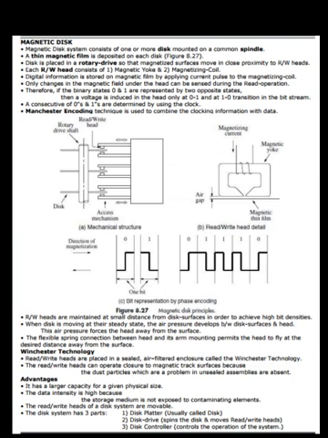Therefore, if the binary states 0 and 1 are represented by two opposite magnetization states, then a voltage is induced in the head only at the 0 to 1 and at the 1 to 0 transitions in the bit stream. Consecutive zeros and ones are determined by using a clock. The Manchester encoding technique is used to combine the clocking information with data.